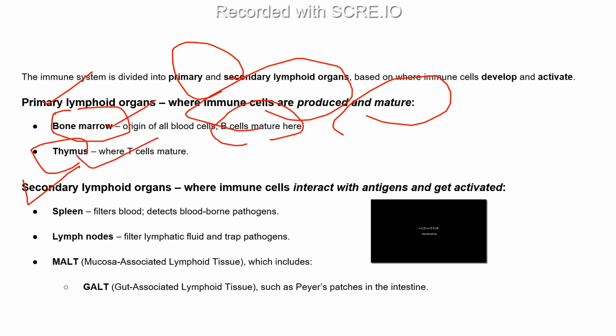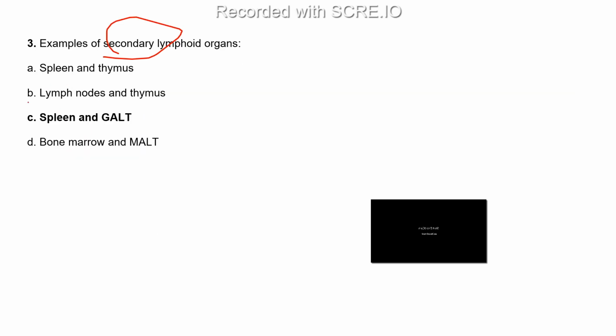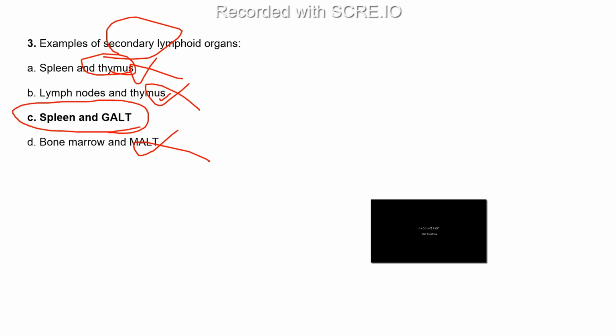So these two come under the primary lymphoid organs. Here we can see thymus in option A, so we can exclude it, option B also has thymus, and option D also has bone marrow. So the only option which doesn't have bone marrow and thymus is option C.